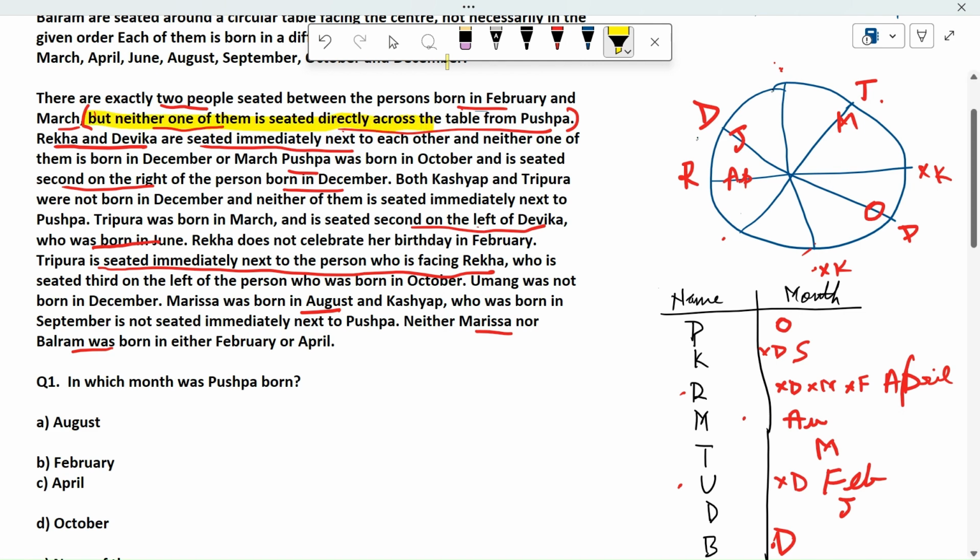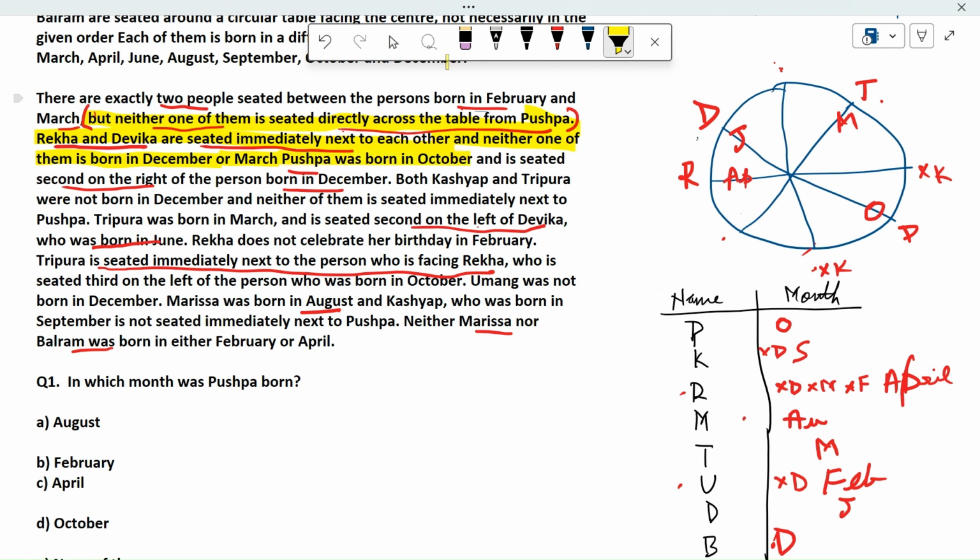In the exam also, you should cancel out the points you have used so that you do not reread things, between each other, and neither of them is born, because we know their birthdays, so this point is also not valid. In the exam you do it one by one. As you read and as you plot it, you cancel those points. Pushpa was born in October. We have used this point.